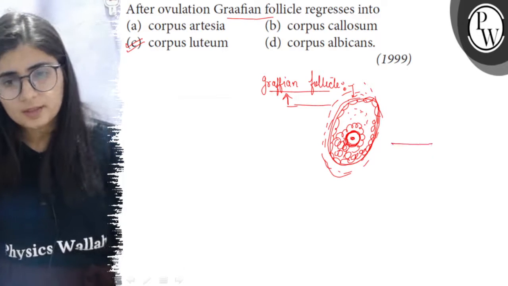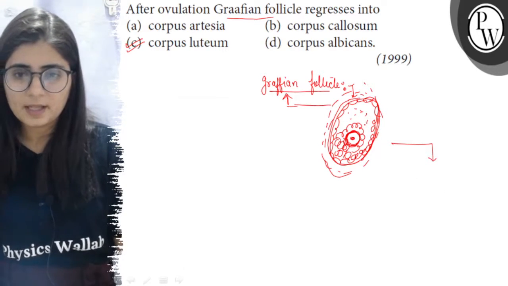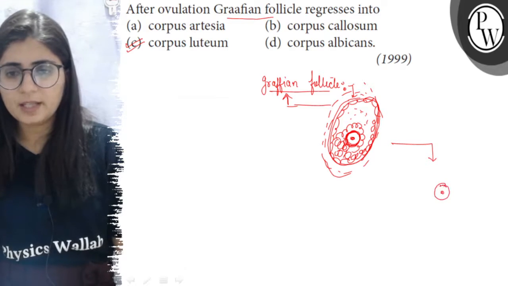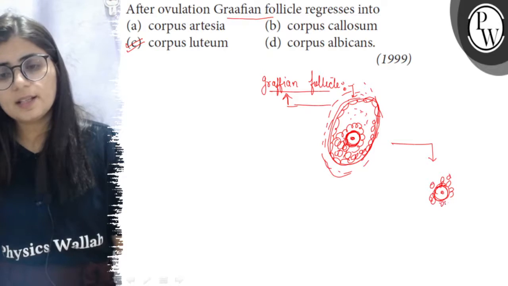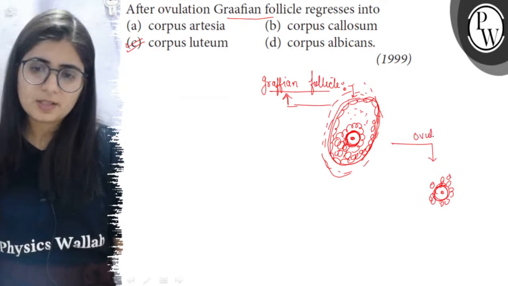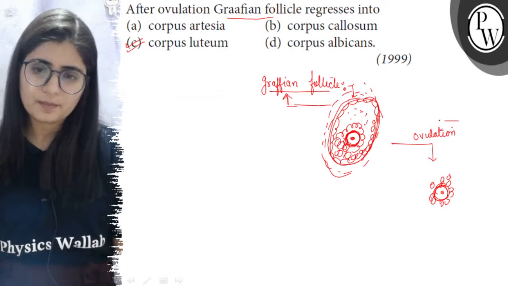Now during ovulation what happens? The secondary oocyte, along with its zona pellucida and some follicular cells, is released from the ovary. So this is called ovulation.